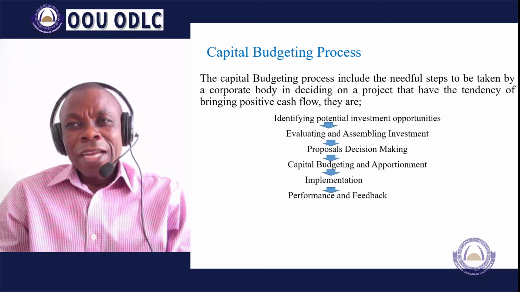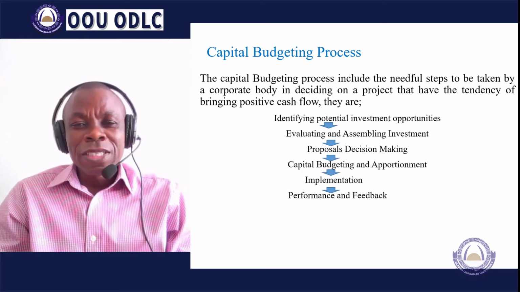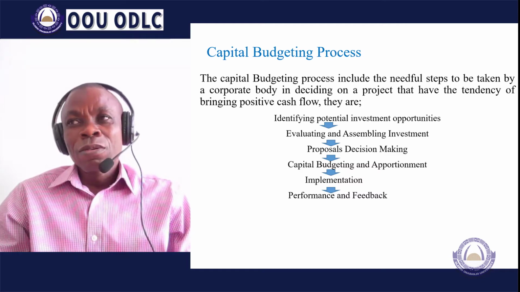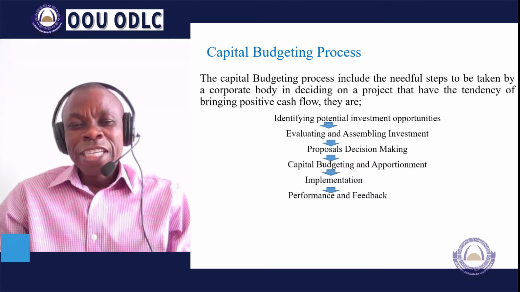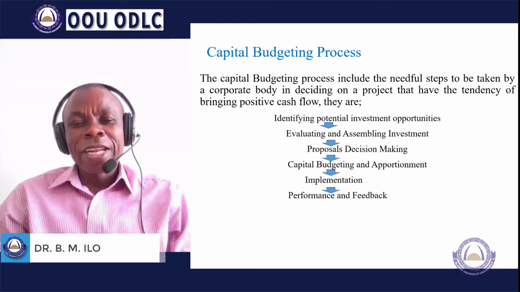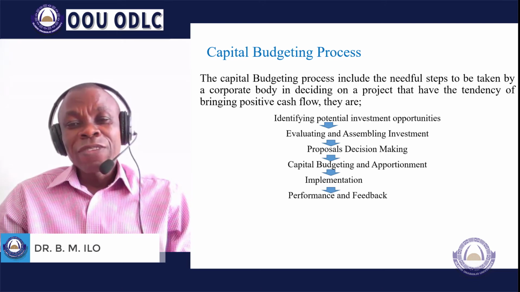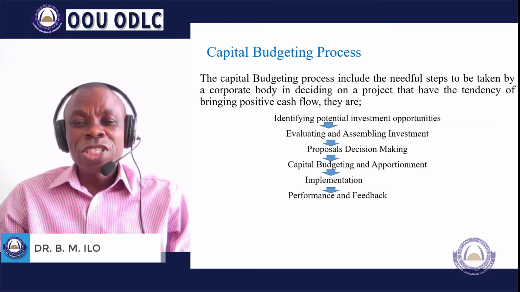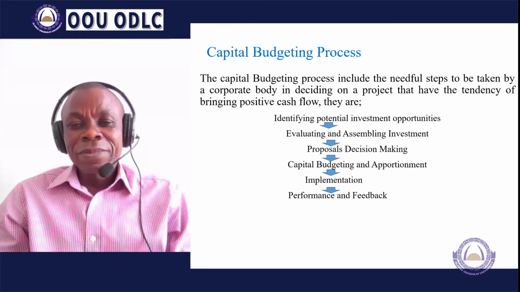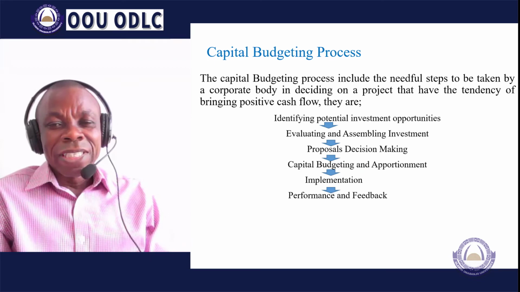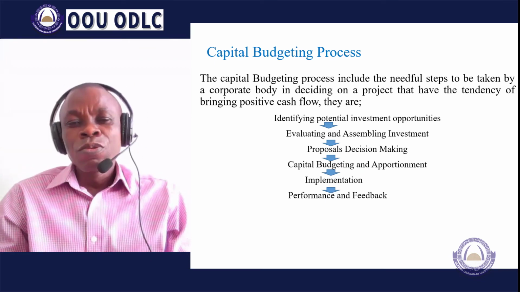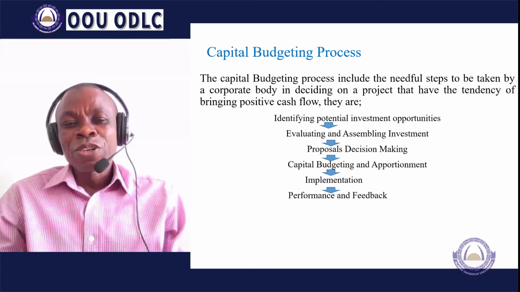Scan around. Identify a series of projects that are in tandem with your goal, your needs, what you like, or the business of that organization. Having identified all those project opportunities, the next one is to pull them together and evaluate them. The next step is evaluating and assembling the investment. Pull all of them together and take them through proper investment evaluation techniques.